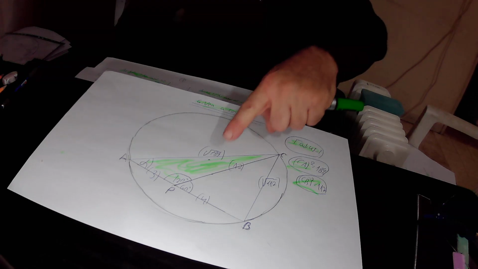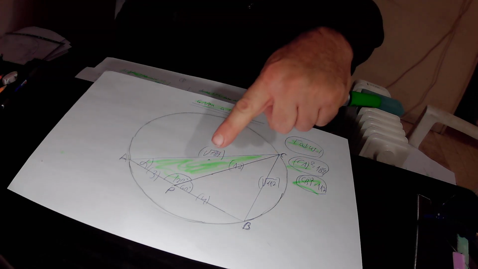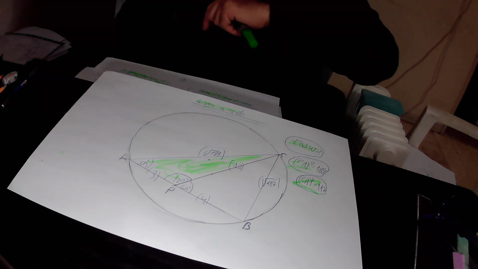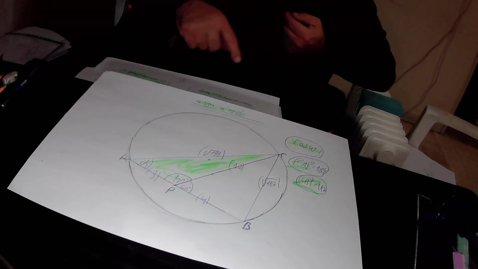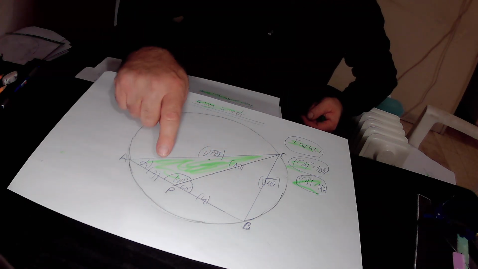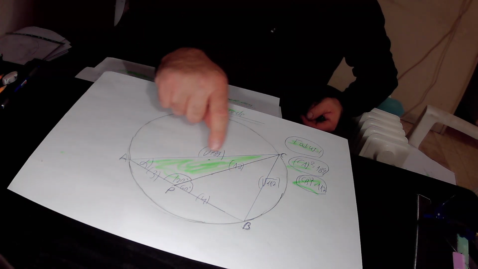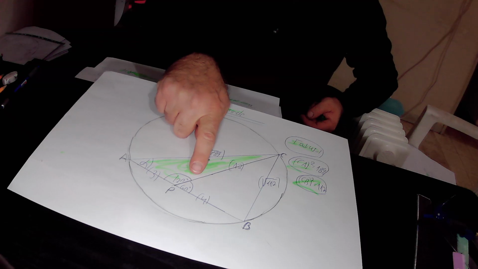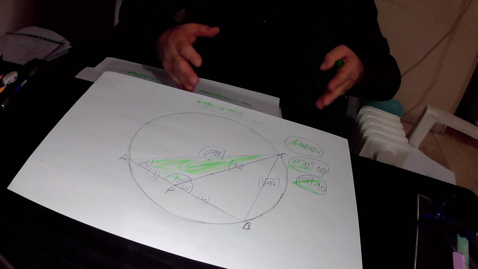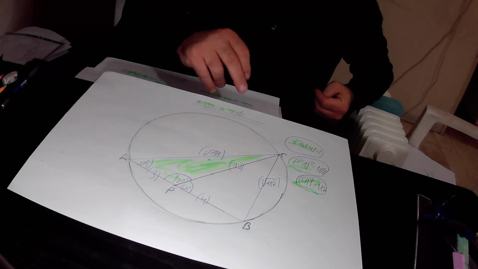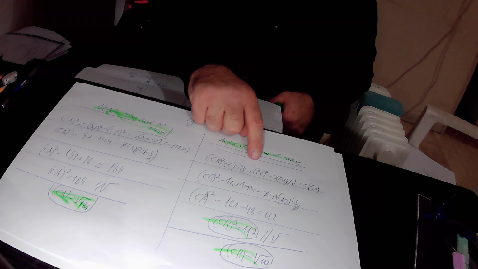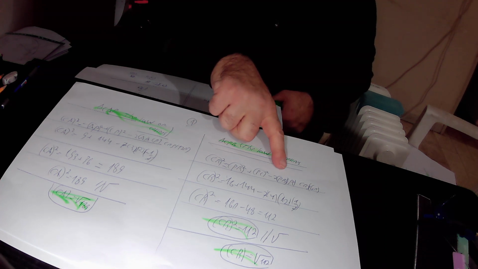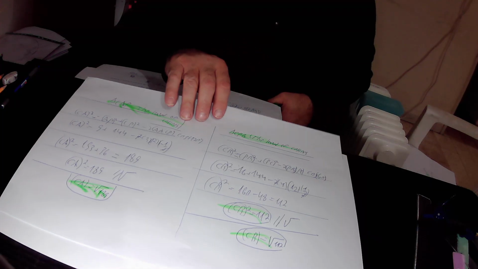Likewise, we implemented the law of cosines on triangle CPB. We chose angle theta, and this angle CPB is equal to 60 degrees in size. So according to the law of cosines, in triangle CPB, the following equation is true. CB squared equals CP squared plus PB squared minus 2 times CP times PB times cosine 60 degrees. Equivalently, CB squared equals PB squared plus PC squared minus 2 times PB times PC times cosine 60 degrees.